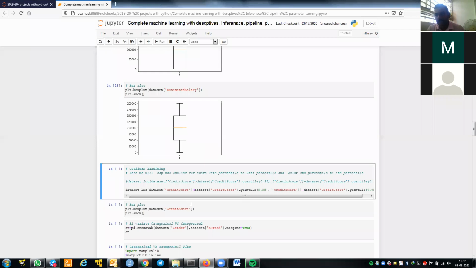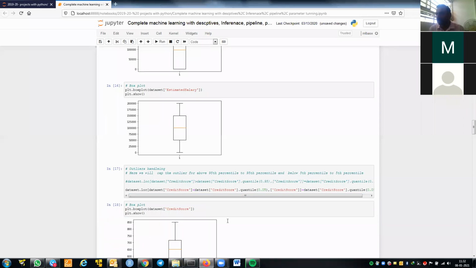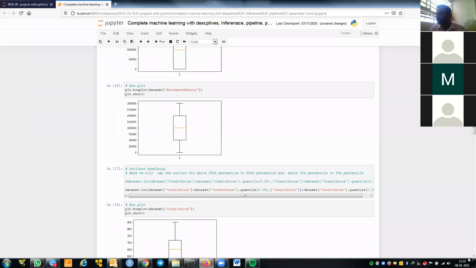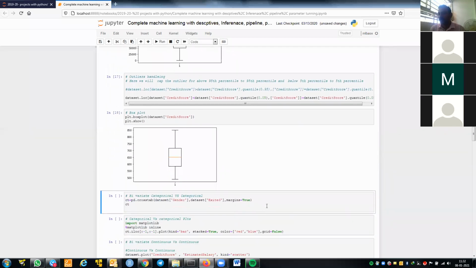So how do we remove the outliers? I already told you that if the outlier is on the bottom side, we pull it back to the fifth percentile, and if it is on the top side, we put it at the 95th percentile. That's what we are doing here: if the value is less than the fifth percentile, we make it the fifth percentile. After doing that, if you plot the same credit score, the outliers have gone. There are no outliers now. This is how we do it for all continuous variables. Tomorrow, whatever project you are doing, this is what you need to do.